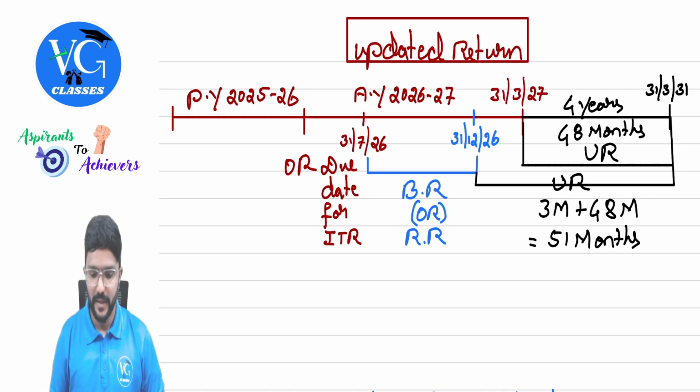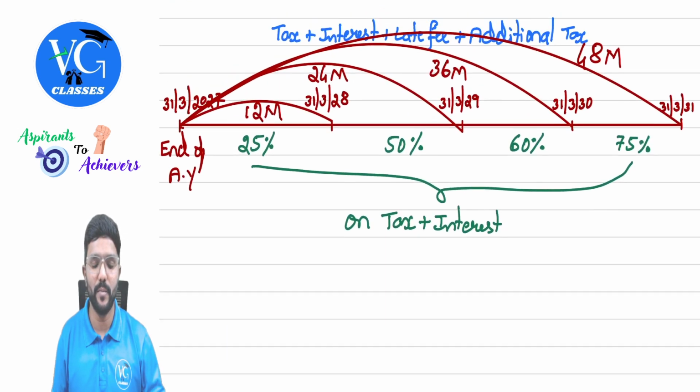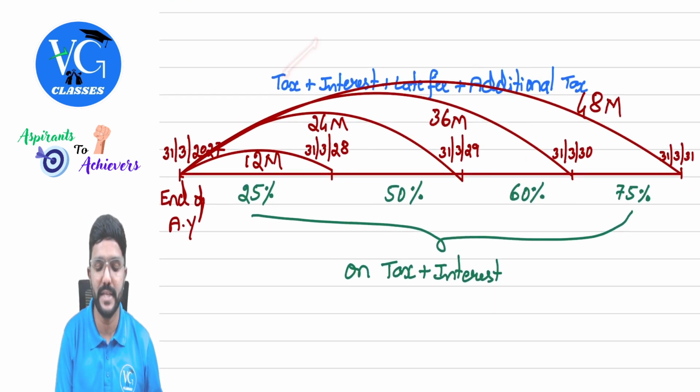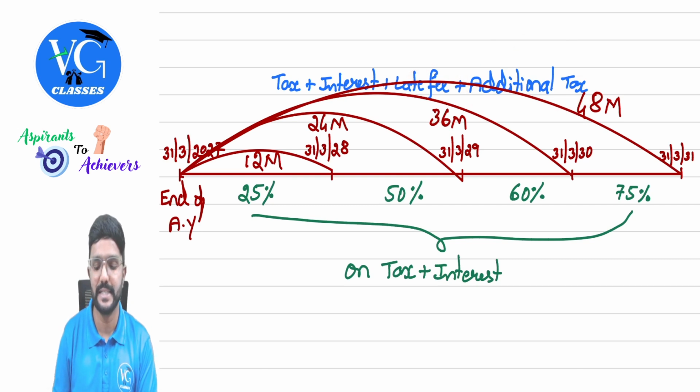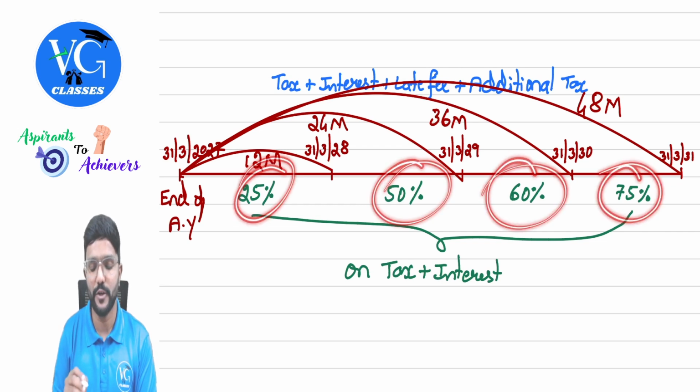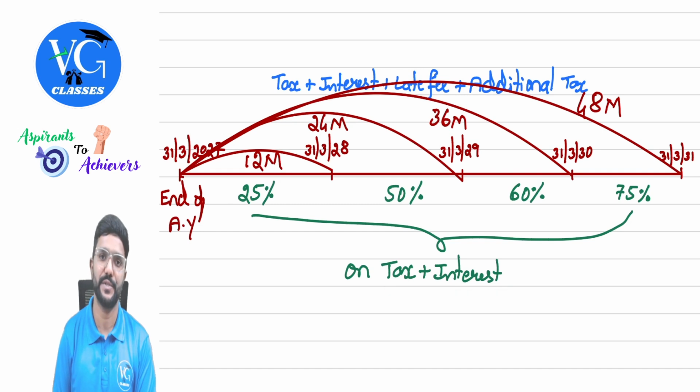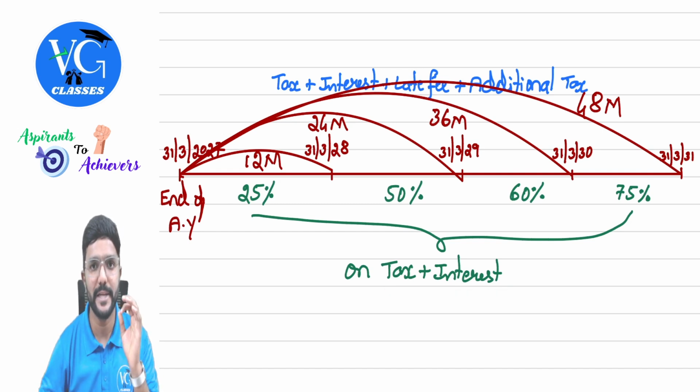Okay, sir. Fine. And when the assessee is filing an updated return, he has to pay whatever amount of tax he is supposed to pay plus interest plus late fee if any, along with additional tax. And additional tax is levied as a percentage of tax plus interest. Whatever percentage we will discuss here, it is a percentage of what? Tax plus interest, guys.